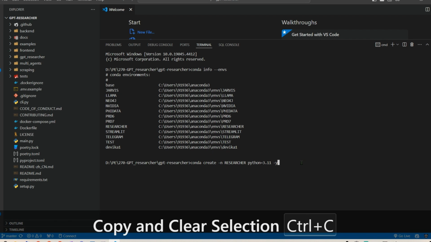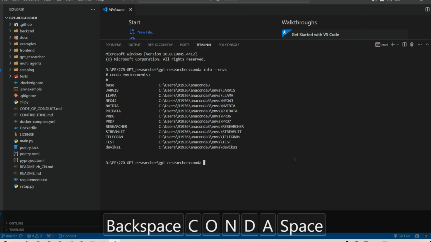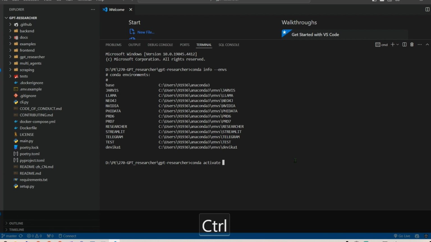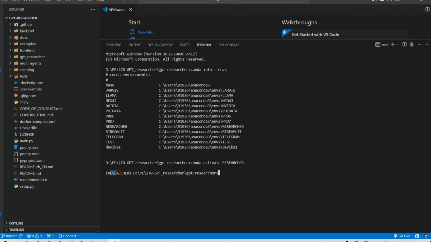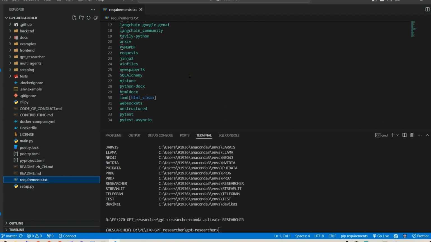And once we have this researcher environment, we can say conda activate and put in the name of the environment. So we can see that we are inside the researcher environment now. Now what you can do is install all the requirements here. So the requirements are these requirements that we have.